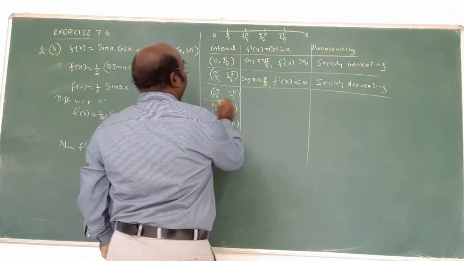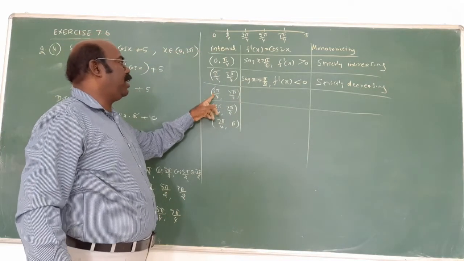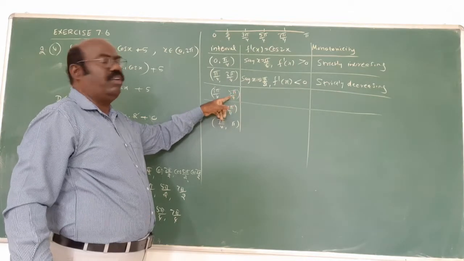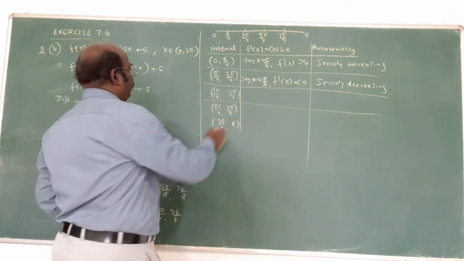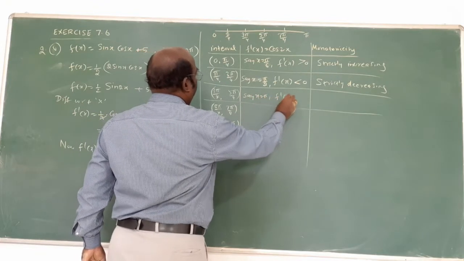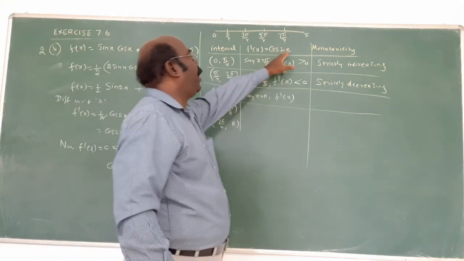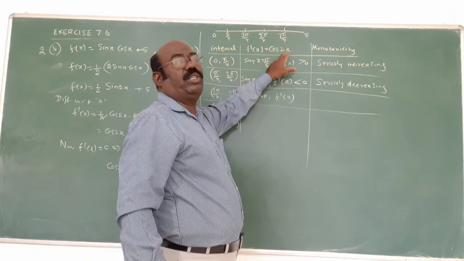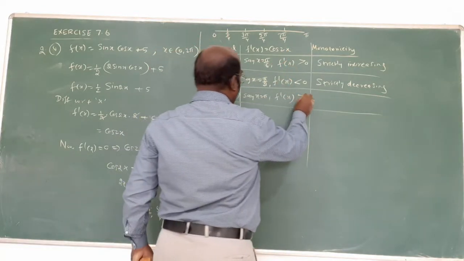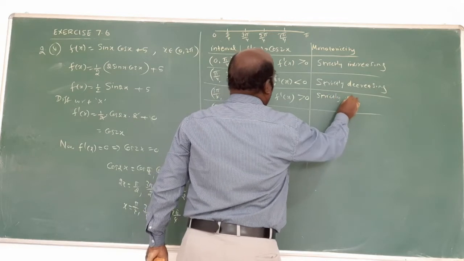Okay? Next is what? Here, this is 135. Here, 225. Put x equal to pi. Pi means what? 2 pi, cos 2 pi. Cos 360 is cos 0, 1, positive. Strictly increasing.